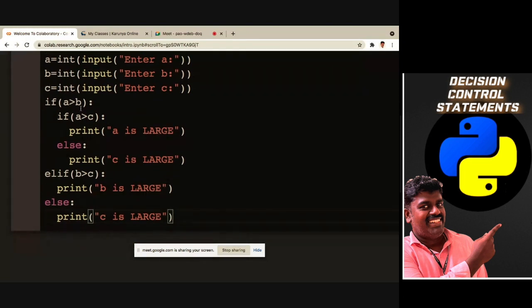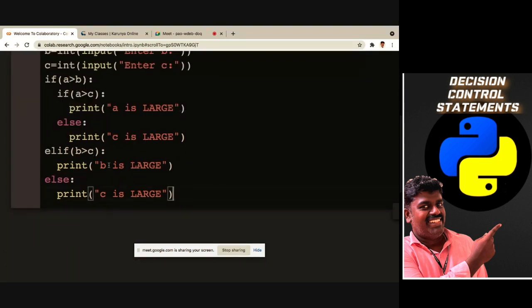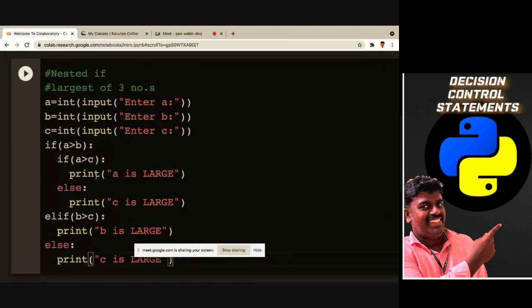But if the first condition fails, if A is greater than B fails, for example 5 is not greater than 10, automatically it will come and check here B and C. So 10, which is greater than some 15, no, so I can say 15 is the greatest number, got my point? Otherwise, if I'm saying that 10 is greater than 8, I'm saying that 10 is greater. So this is how, when this particular thing fails, I have to check for B and C, or otherwise I have to go for this particular one.